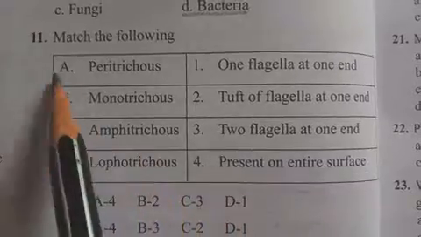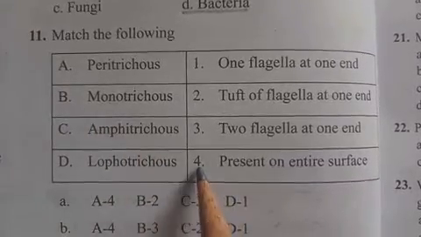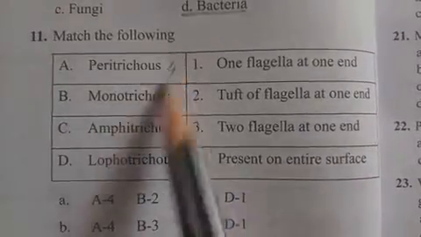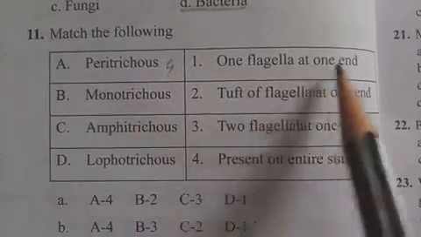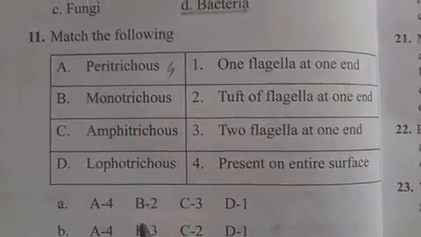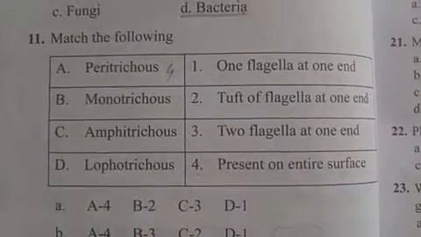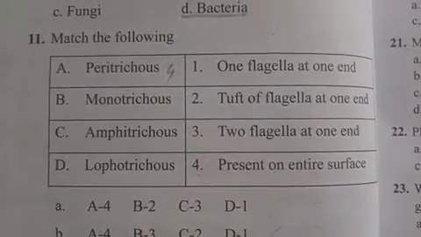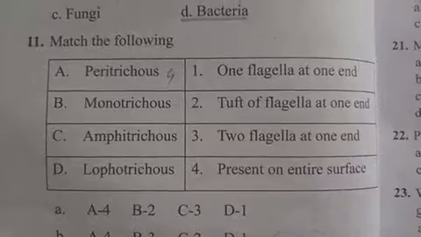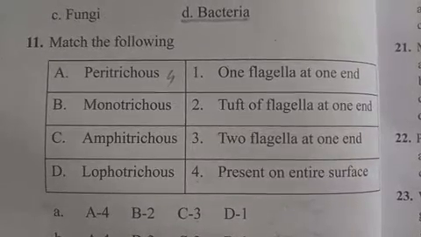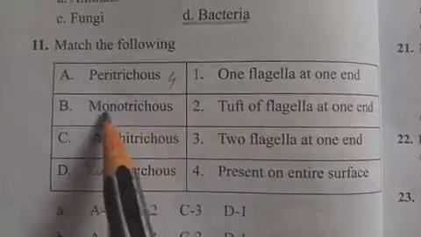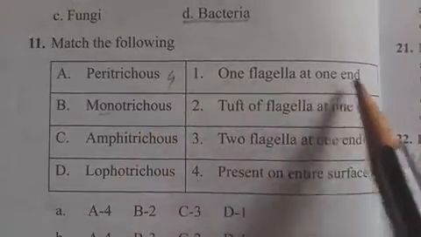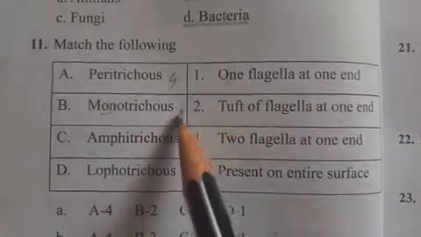So that's why A4 is right here. And monotrichous means one flagella at one end, so that's B1. Mono means single, so one flagella at one end.